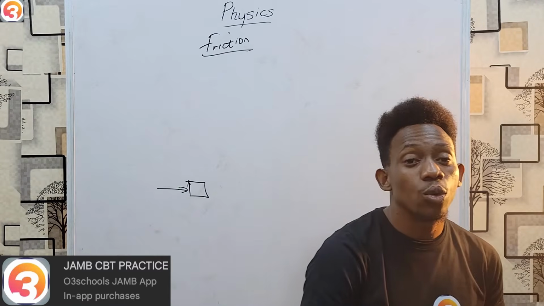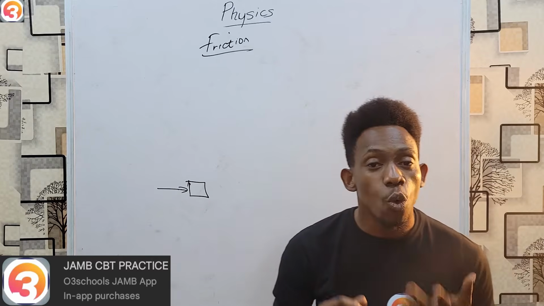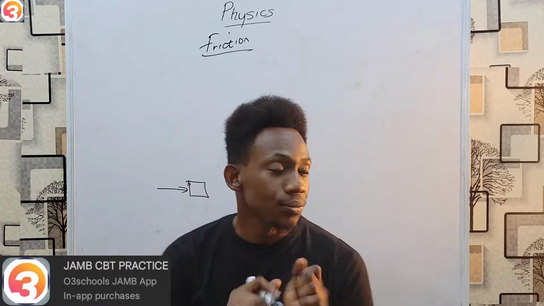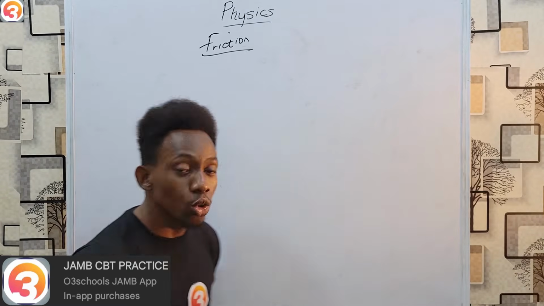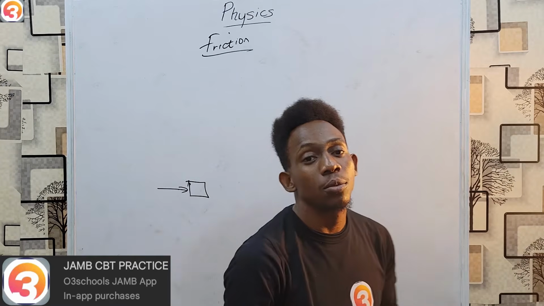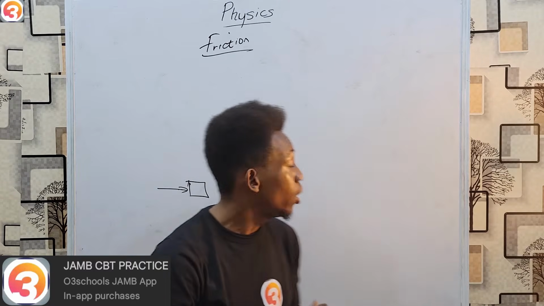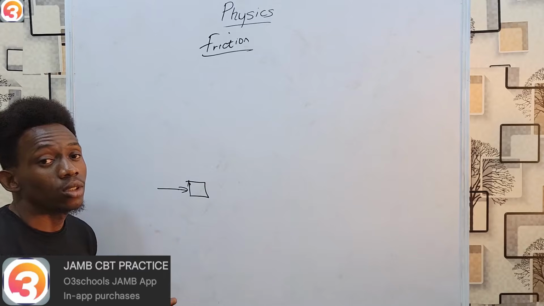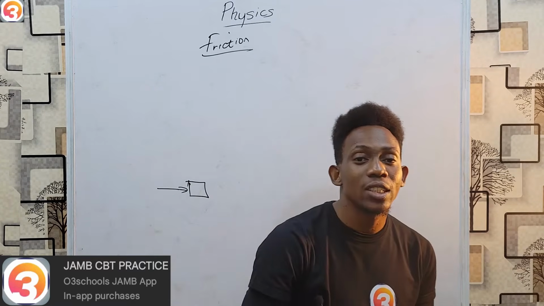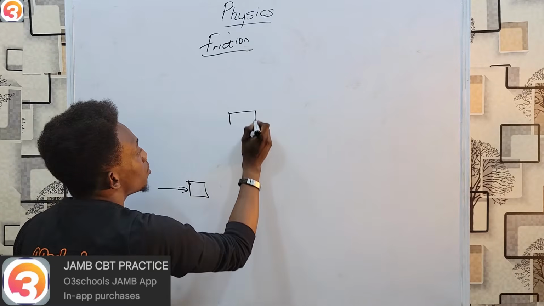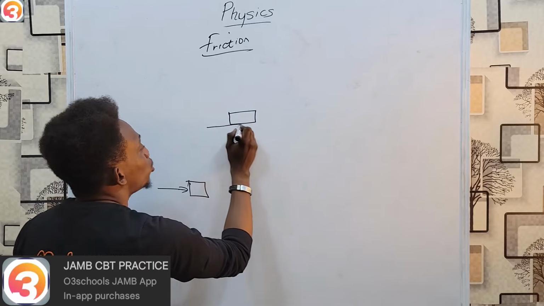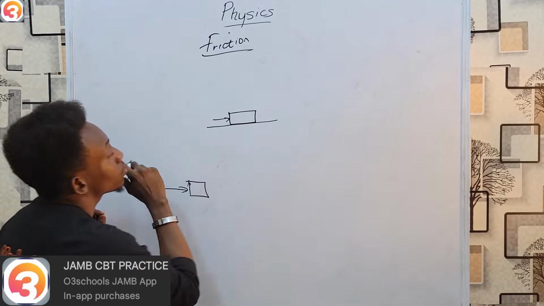Alright, so once we've taken force out, what then is friction? Friction itself is the opposition to motion between two surfaces in contact. One more time, it's the opposition to motion provided by two surfaces in contact with each other. Say, for example, I have a box and I'm trying to push it on the ground.